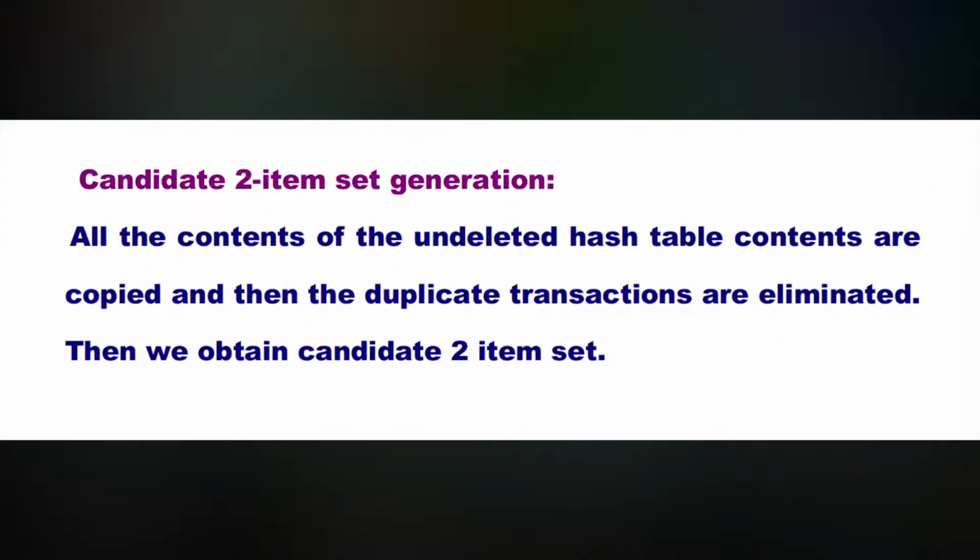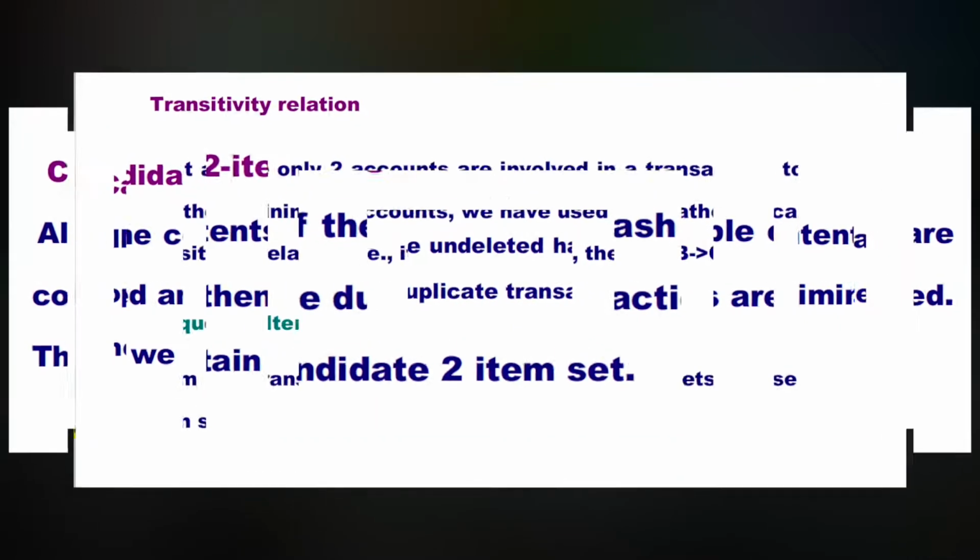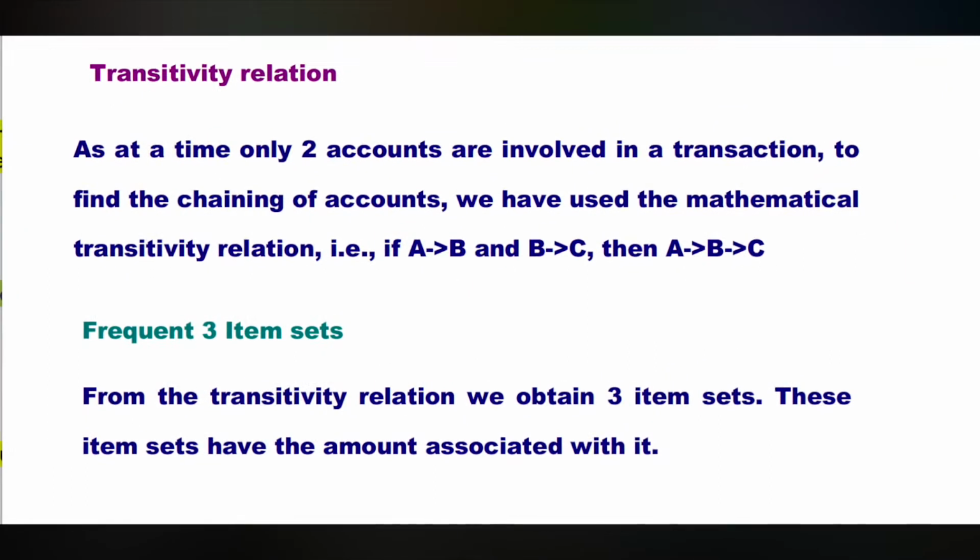The candidate 2 item set generation. All the contents of the undeleted hash table buckets are copied, and then the duplicate transactions are eliminated. Then we obtain the candidate 2 item set. Transitivity relation.